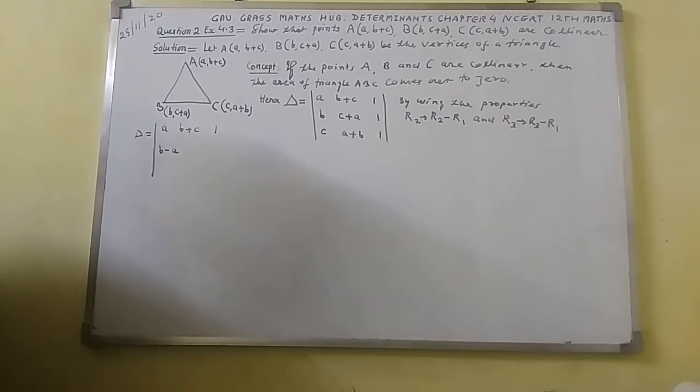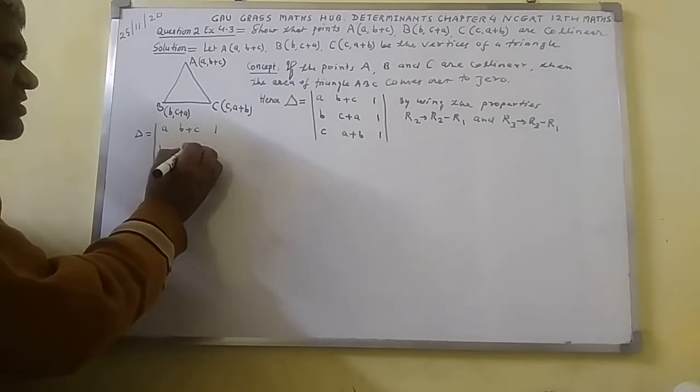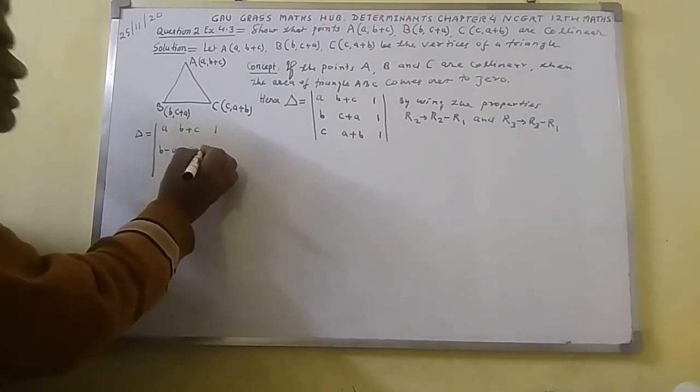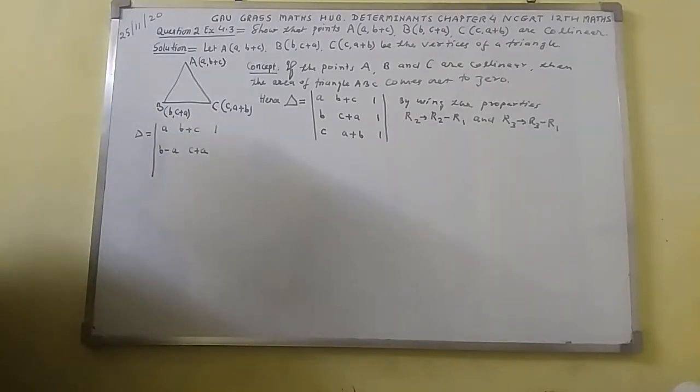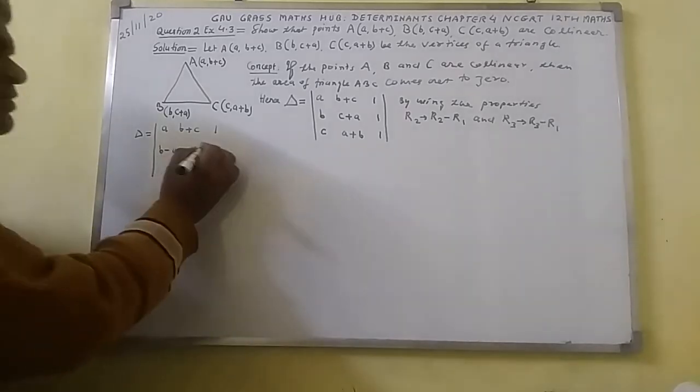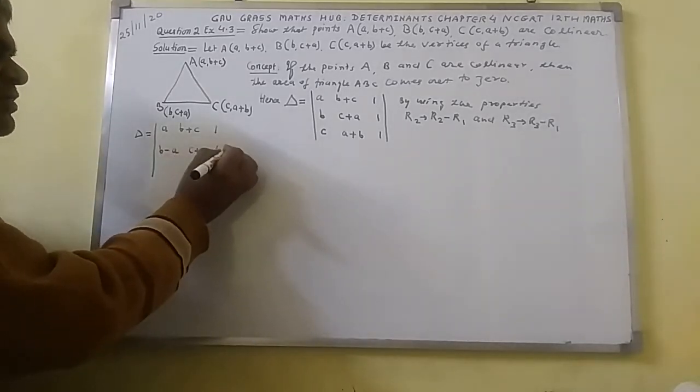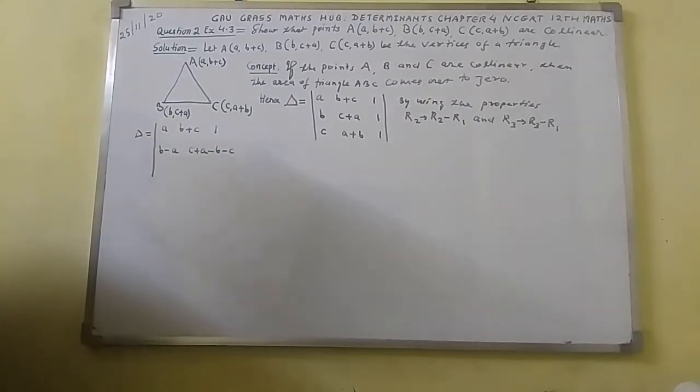If I take the element of R2 as c plus a, so here write c plus a. For R1, I shall refer to the first row. The corresponding element of c plus a in the first row is b plus c. So here minus b minus c will be written.